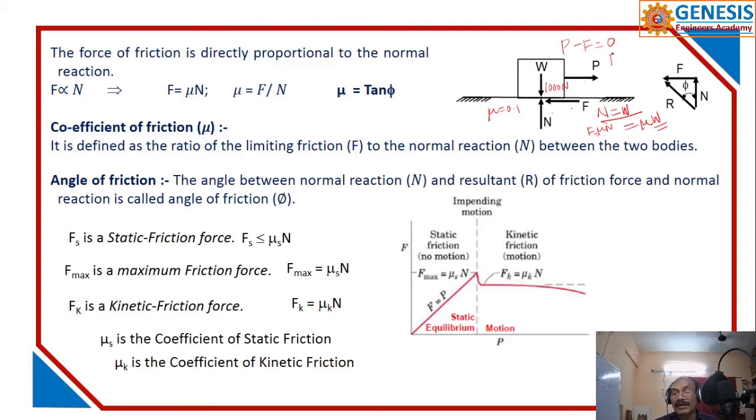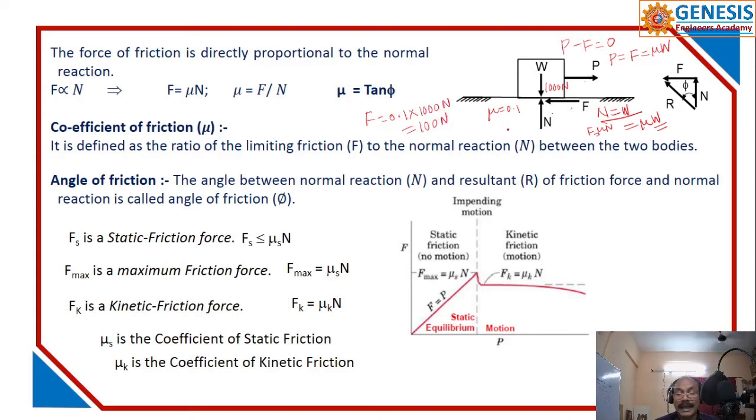From this equation, P is equal to F, that is equal to mu W. Now F is equal to how much? So F is equal to 0.1 into W, 1000 newtons, which becomes 100 newtons.